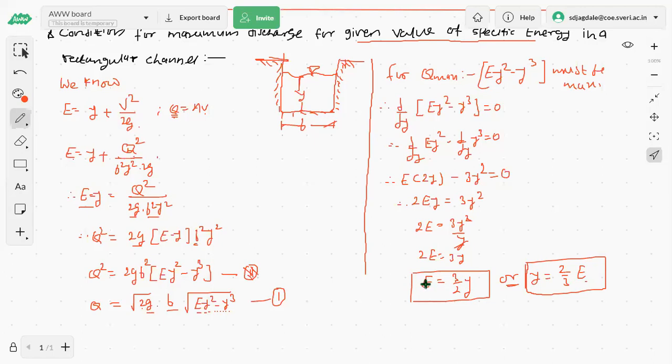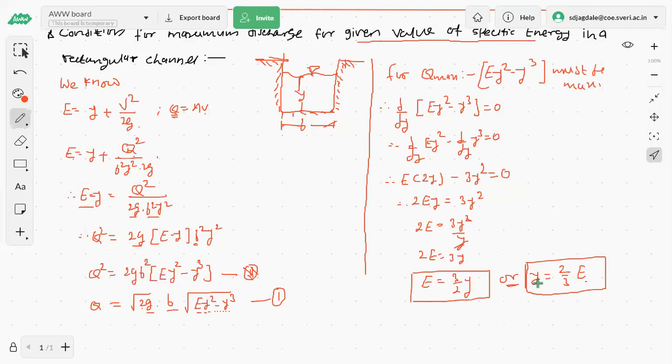Suppose the given specific energy is 1 unit, then for maximum discharge the flow depth must be 2/3 of that, and only then the discharge passing through the channel will be maximum.